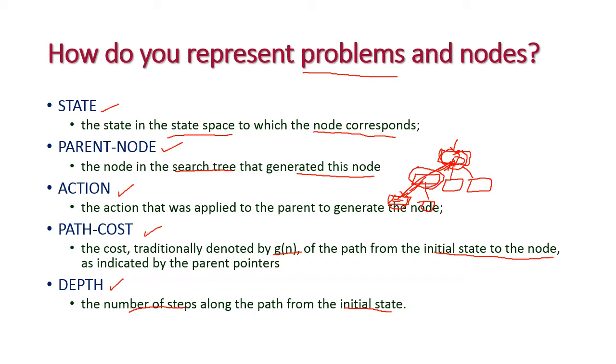Okay. So how do you represent problems and nodes? What are the important things to represent the problem? First one is state, that is the number of states, all possible states, and next one is parent node, and next one is action and path cost, next one is depth.